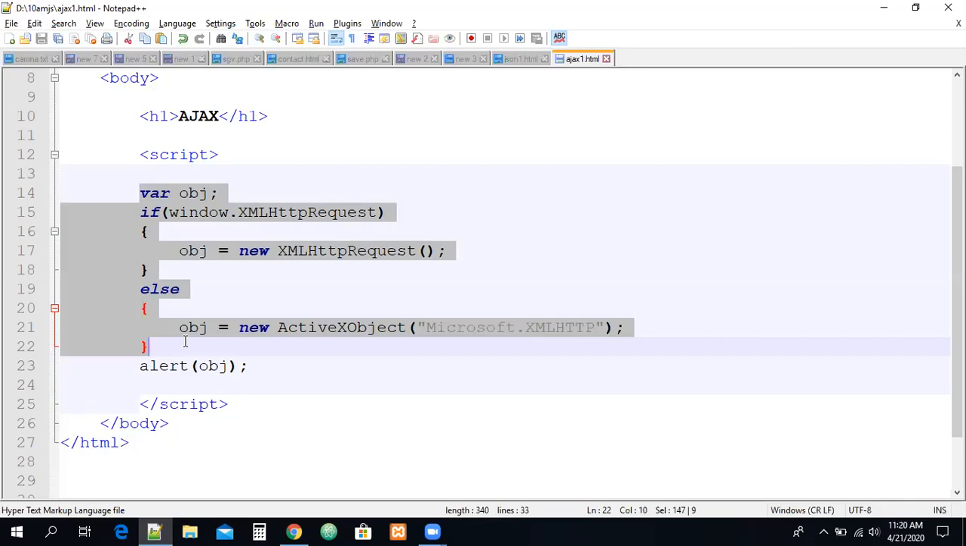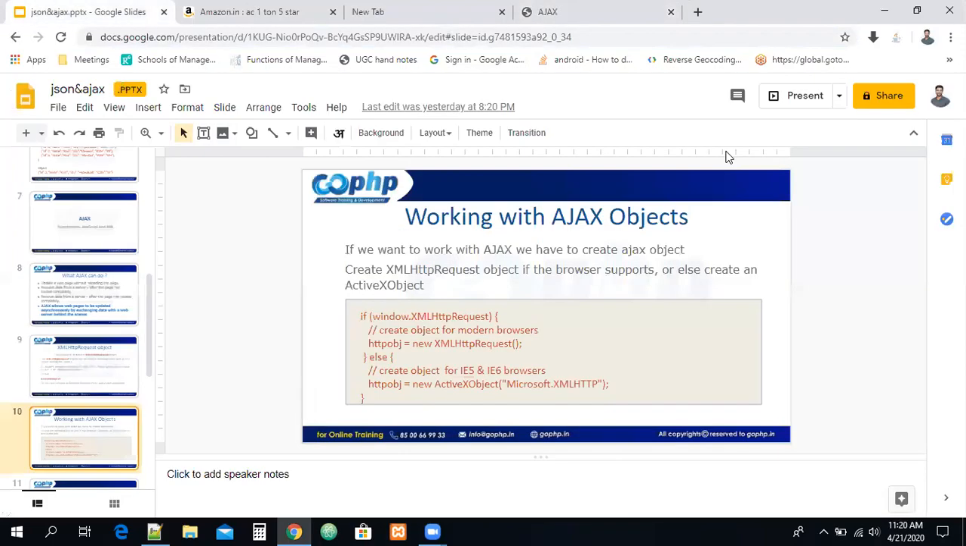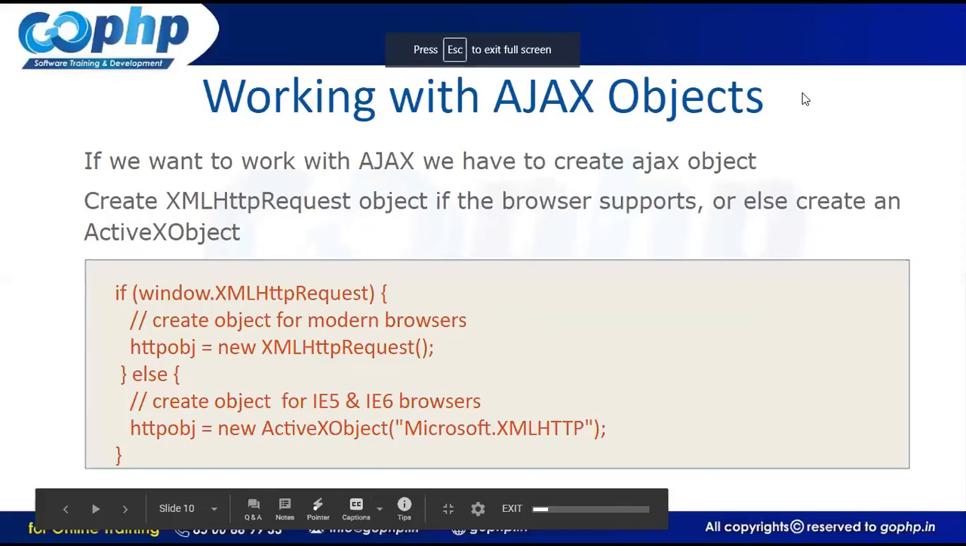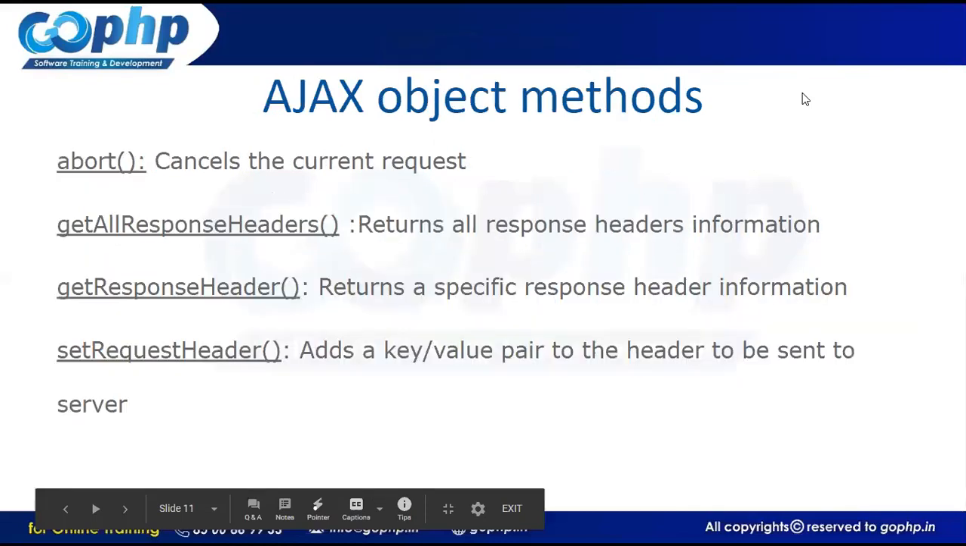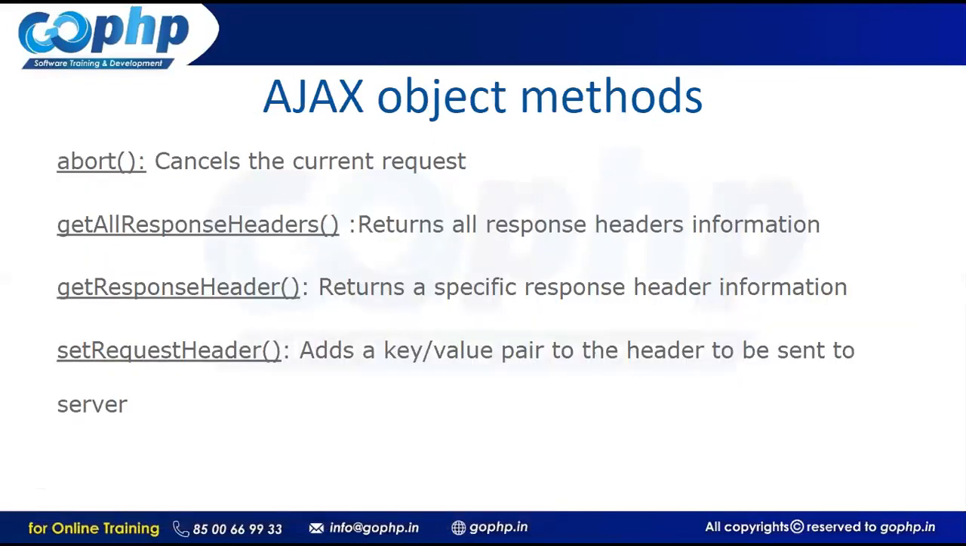To do this, Ajax has some predefined methods and properties. Let us see those properties and methods. Remember carefully, these properties and methods you have to check practically, but let me show you the properties list here, what properties we are having. Once the Ajax object is ready, we are able to work with them, guys. Right now, can you see these are the methods, guys? We have abort, get response header, get all response headers, and set request header.